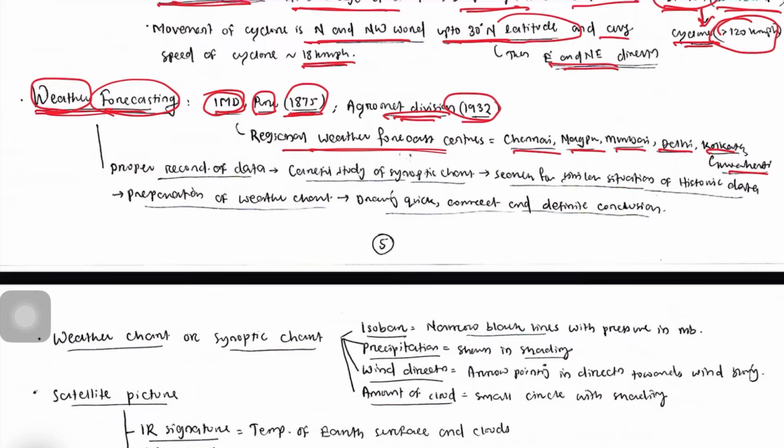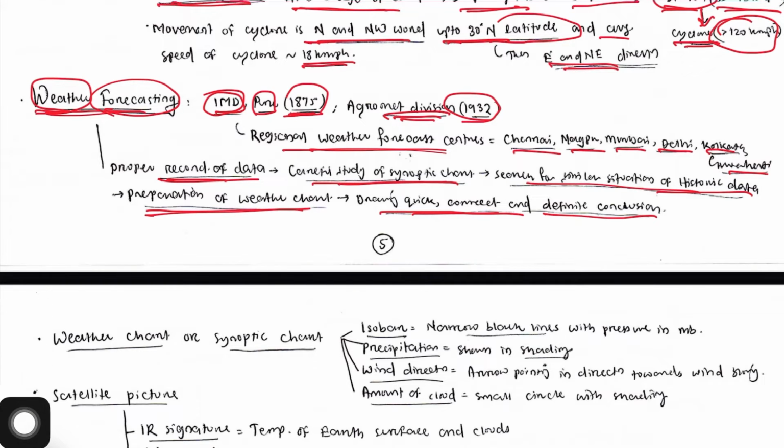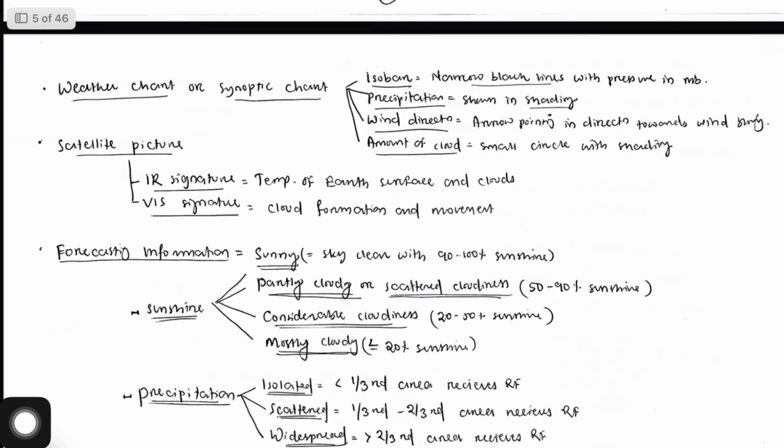In weather forecasting, we have to do proper recording of data, then carefully study the synoptic chart and search for similar situations in historic data. We have to match that. And now in the age of AI and machine learning, it is much easier. It is becoming more convenient. Now we have to prepare the precipitation or weather chart, and draw a quick and correct definitive conclusion, and tell that to the farmers or to the enterprise. So this is going to be the weather situation, and you act accordingly.